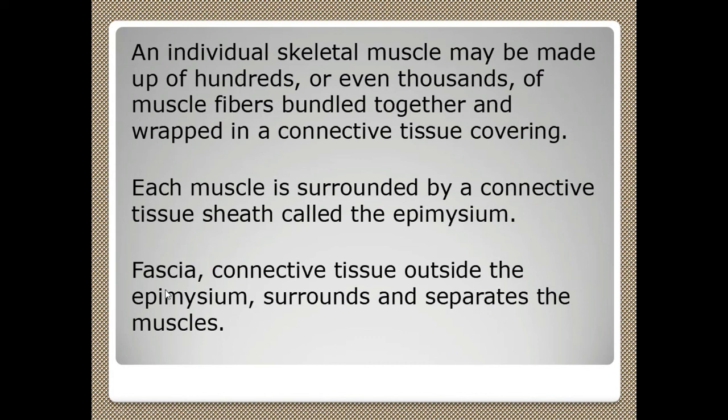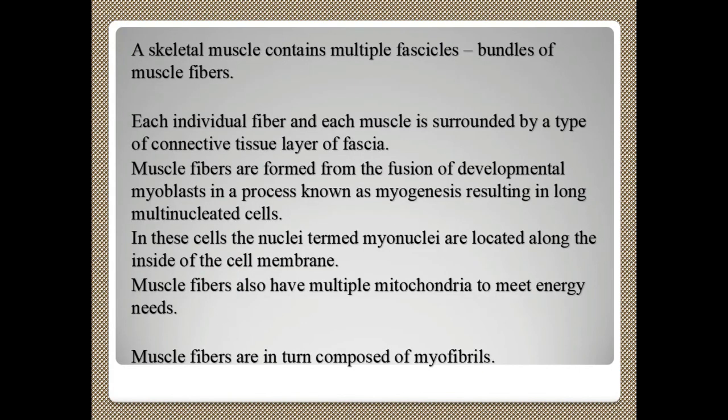Then fascia is a connective tissue outside the epimysium which surrounds and separates the muscles. The skeletal muscle contains multiple fascicles packed in a connective tissue bundle. These fascicles are bundles of muscle fibers.